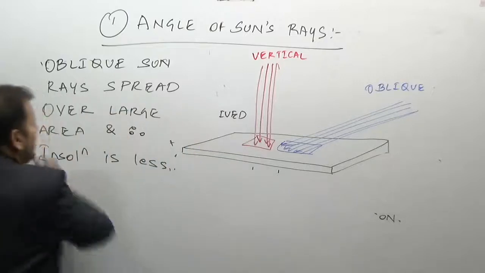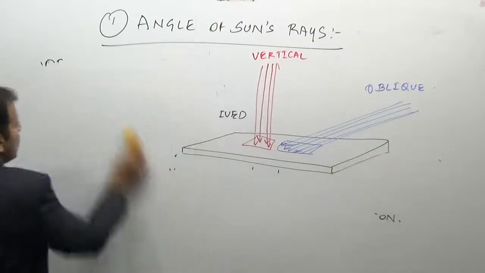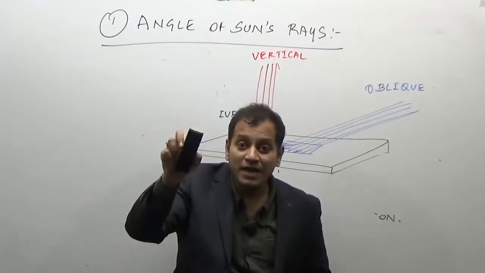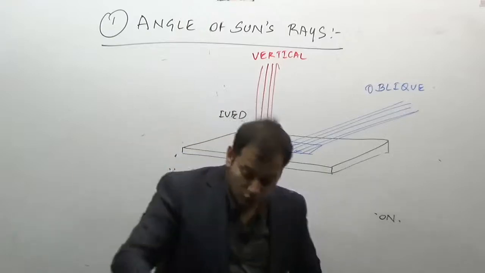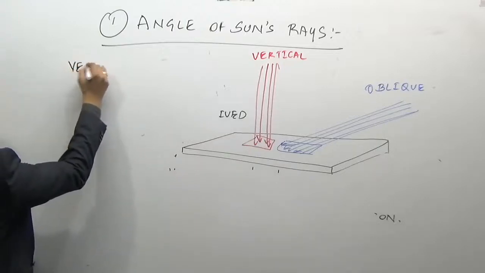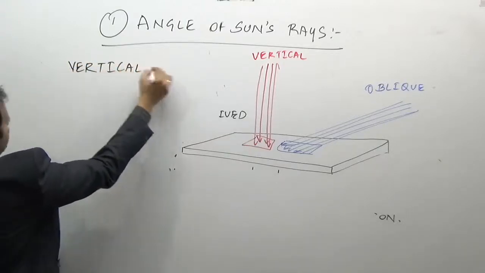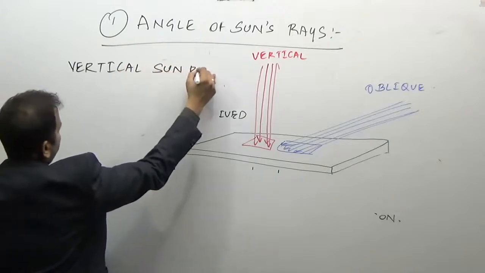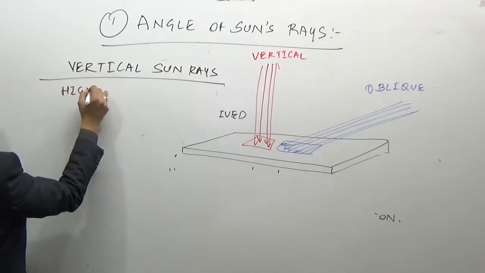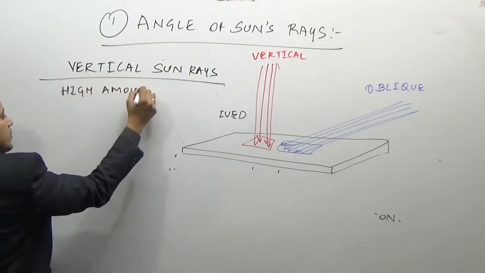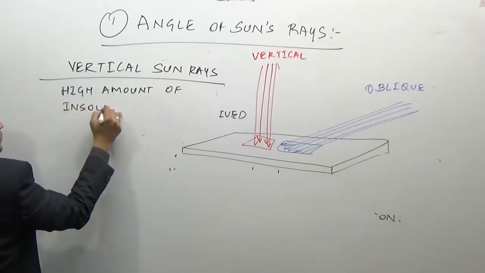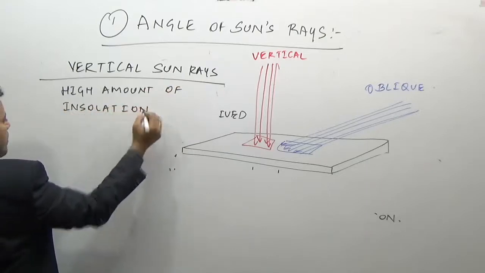So the vertical sun rays have a large amount of energy. Why? Because of two factors. What can we say? Vertical sun's rays give a high amount of insolation. Why?